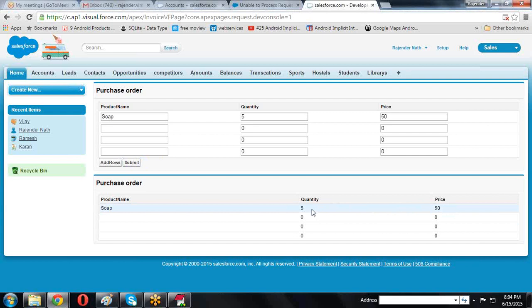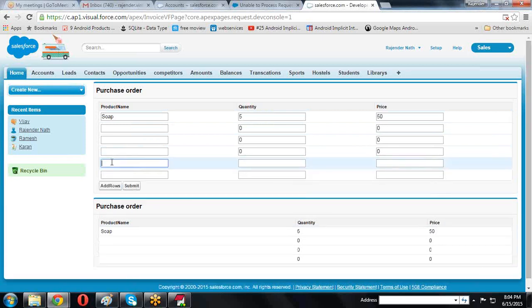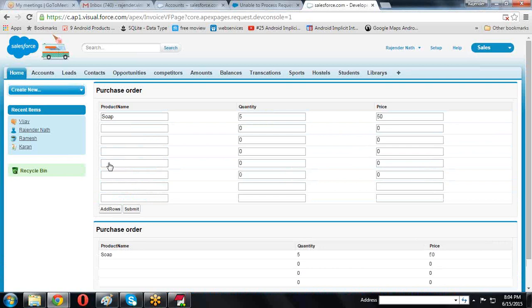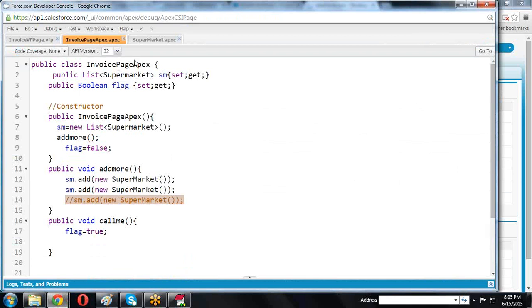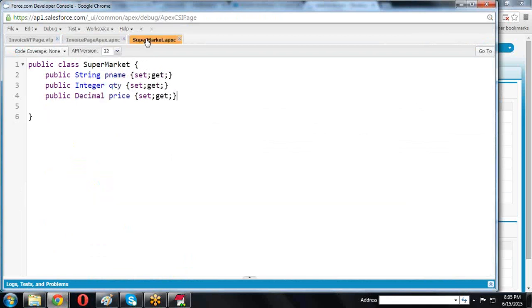Is it understood? This is a way we are adding. Based on the requirement, we add the number of rows for your form. In real time, sometimes we use this type of application. For this we use what we call a wrapper class.